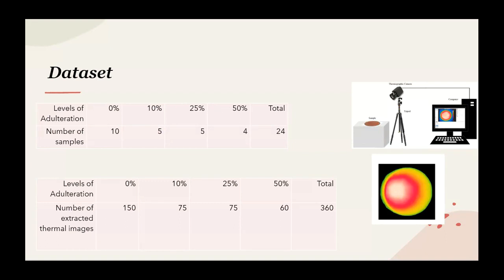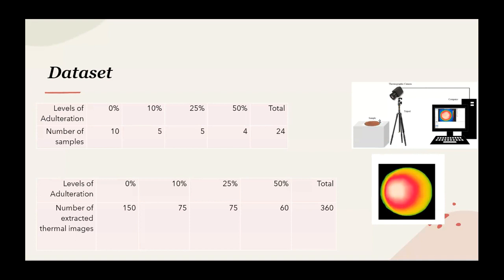We used a thermal camera to capture the thermal radiation released by honey during the cooling process. Each honey sample was recorded in a series of 15-minute clips. The thermal camera is used to visualize the spatial distribution of thermal energy on each sample surface.